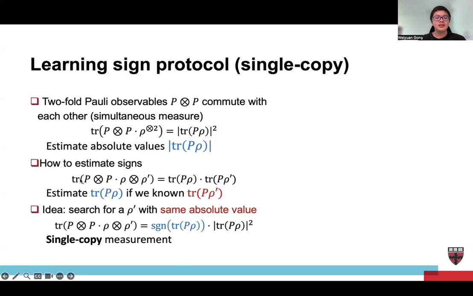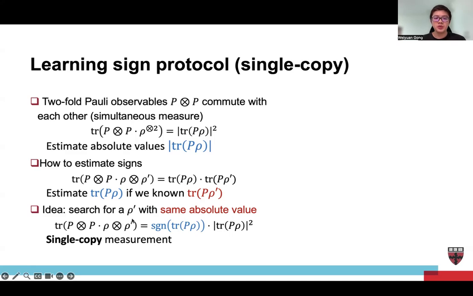The second step is to notice that p tensor p acting on rho tensor rho prime equals trace p rho times trace p rho prime. So suppose we know trace p rho prime, then we can estimate trace p rho. And the third step is just to search for a rho prime with the same absolute value as rho over p, which means that trace p tensor p times rho tensor rho prime is equal to the sign of trace p rho times trace p rho square.